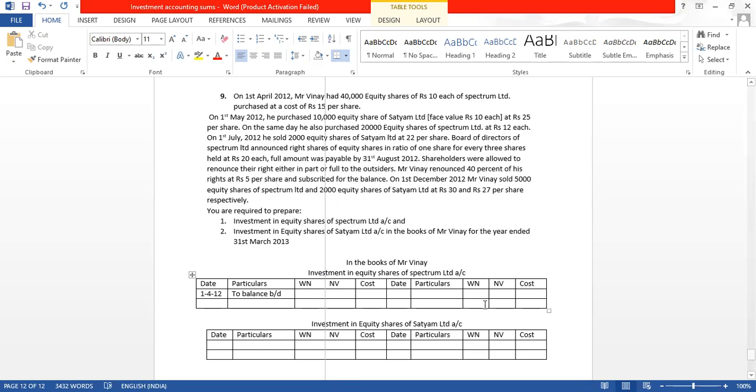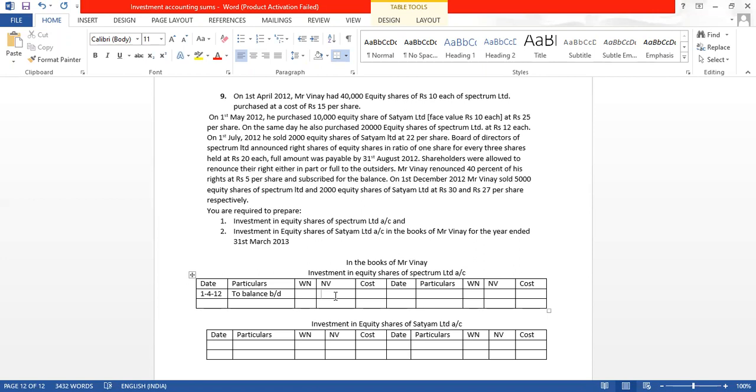Let me adjust the working note column. So he had 40,000 equity shares. One share is of 10 rupees.